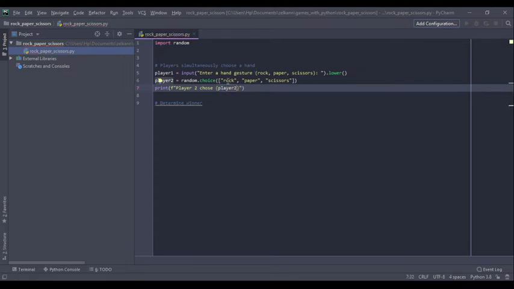So what this does is, an F string is actually just a string. As you can see here, we have the open and the closing quotations, but preceded with the F character here.